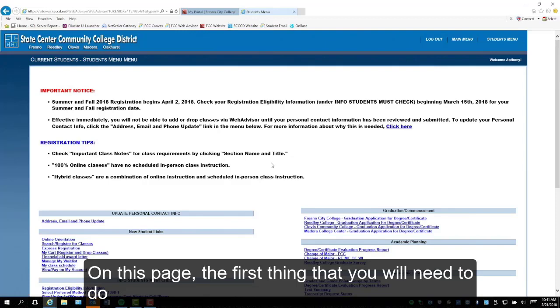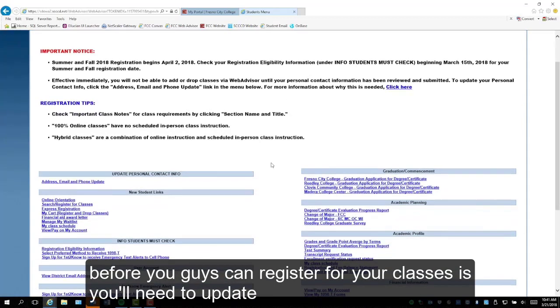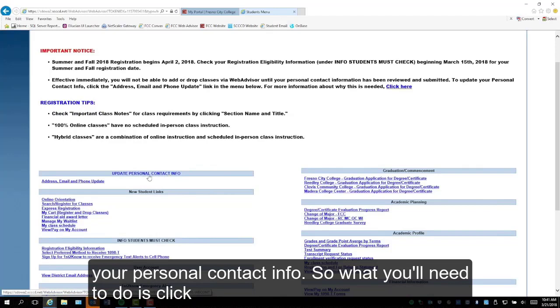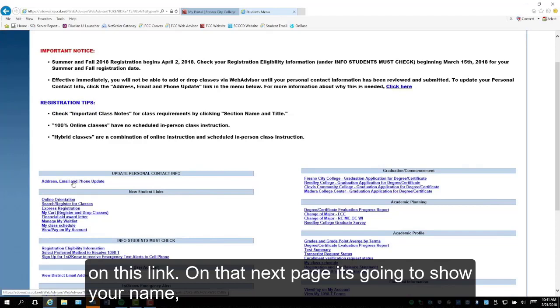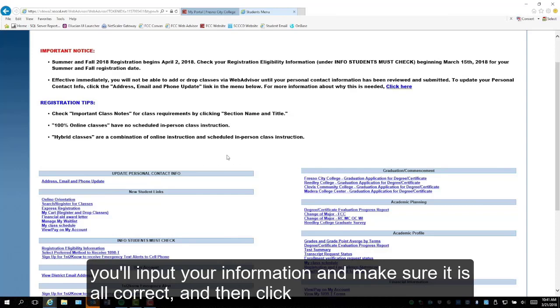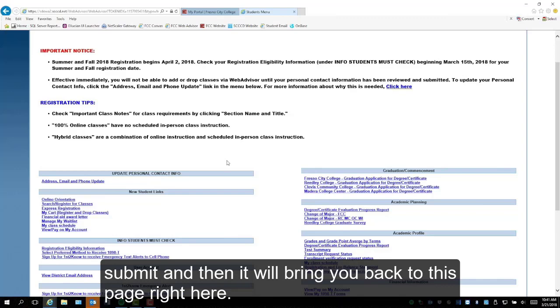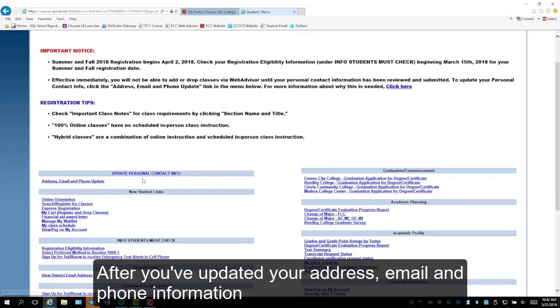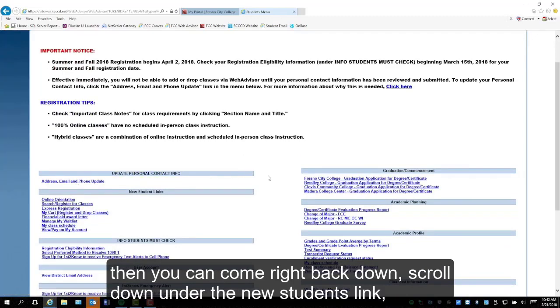On this page, the first thing that you'll need to do before you guys can register for your classes is you'll need to update your personal contact info. So what you'll need to do is click on this link. On that next page, it's going to show your name, your address, a phone number that the college could reach you at. You'll input your information, make sure it's all correct, and then click Submit, and then it'll bring you back to this page right here.